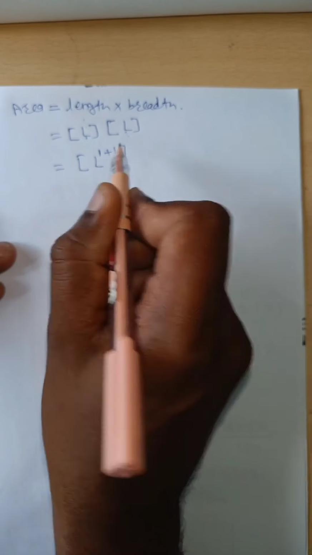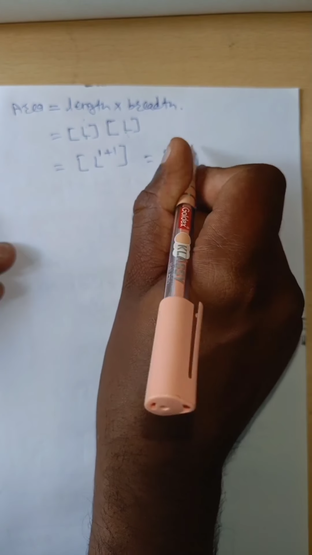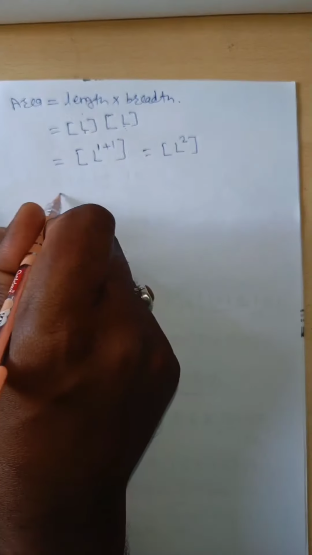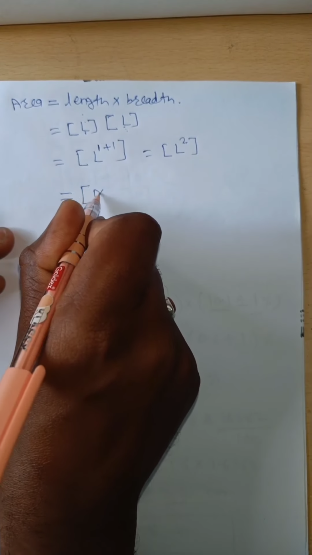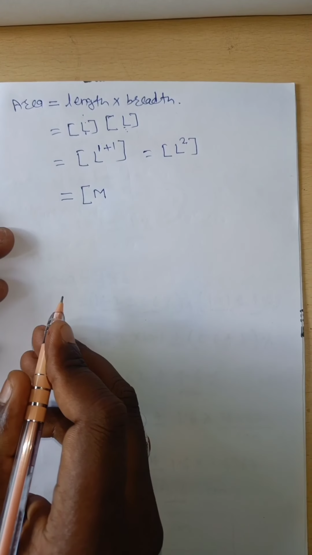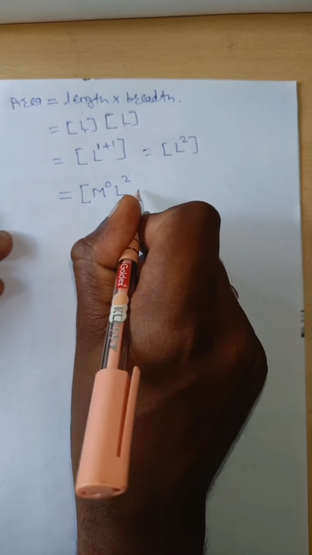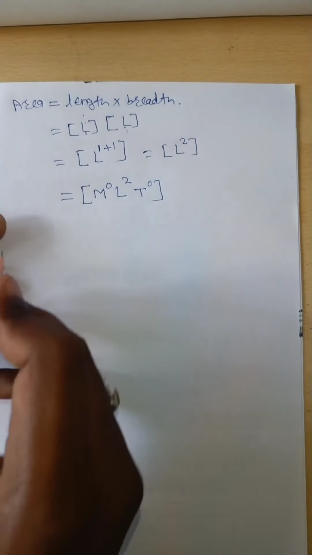Therefore the area has the dimension L to the power 2. Or it can be represented as: here M is absent, therefore M to the power 0, and L to the power 2, and base quantity T is also absent, therefore T to the power 0.